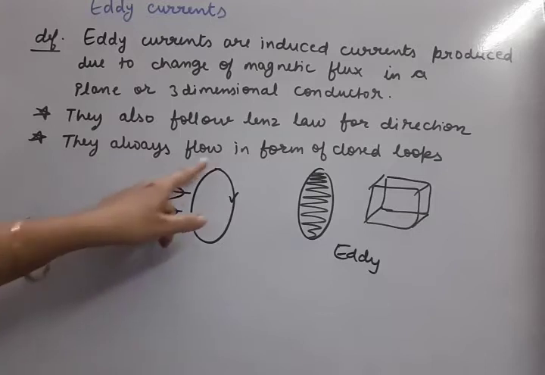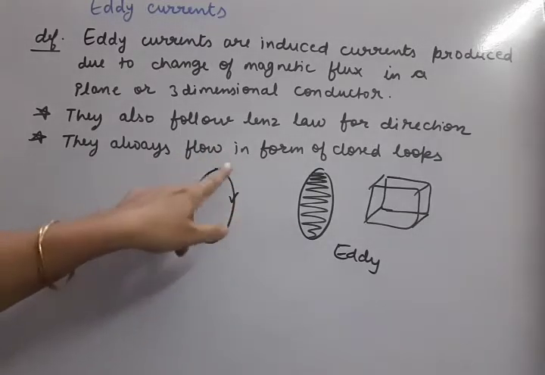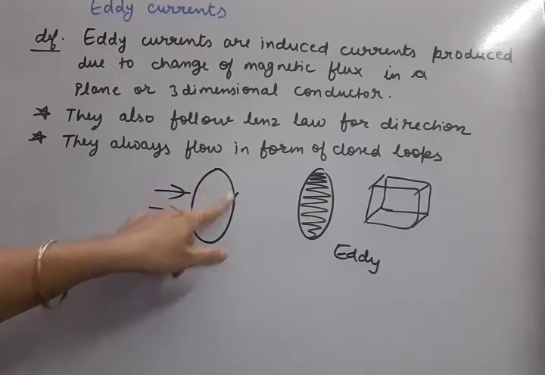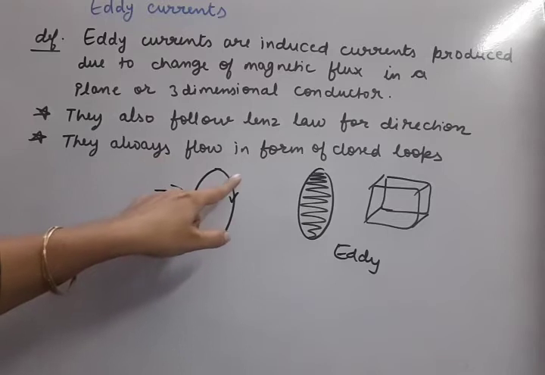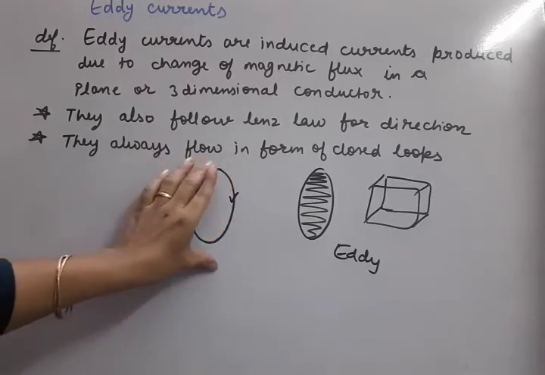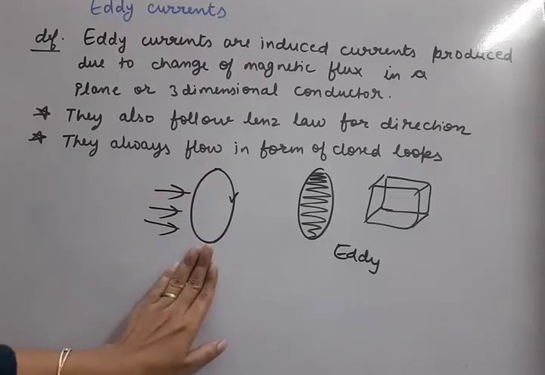Okay, so as long as there is a wire, maybe a straight wire or a coil, and through that closed wire change of flux takes place, whatever current is produced, we call it simply induced current.